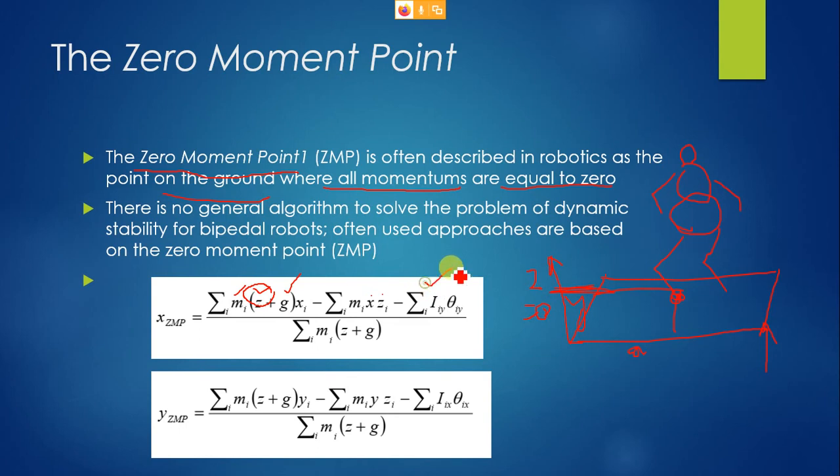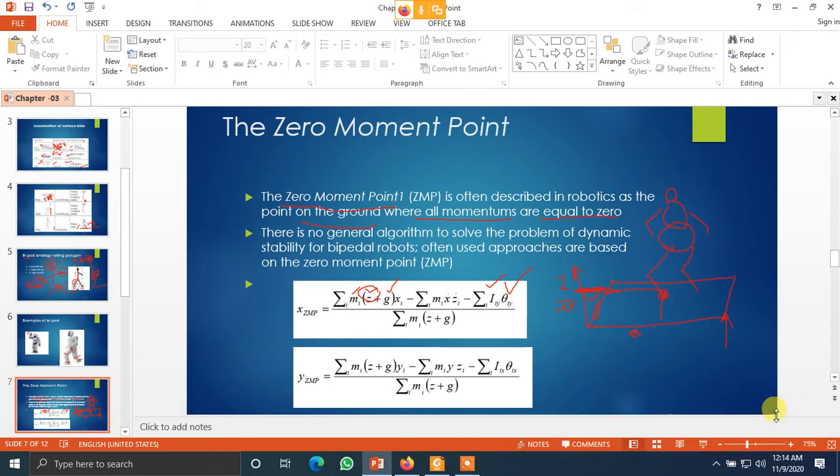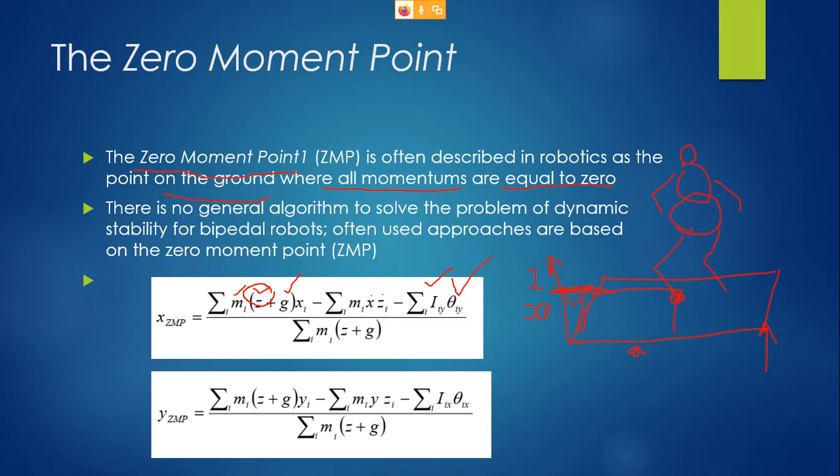And what is this I and theta? We have the inertial component, which is Iy. Why is it Iy? The inertial component along the y-axis will come into existence if you are walking on an x plane.